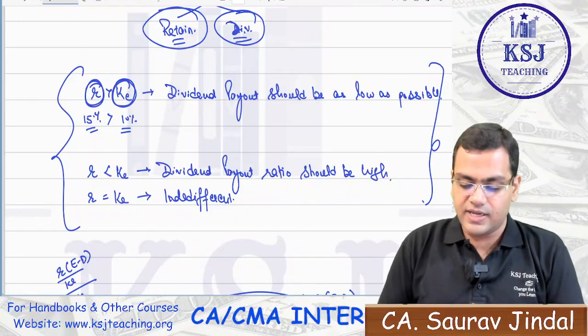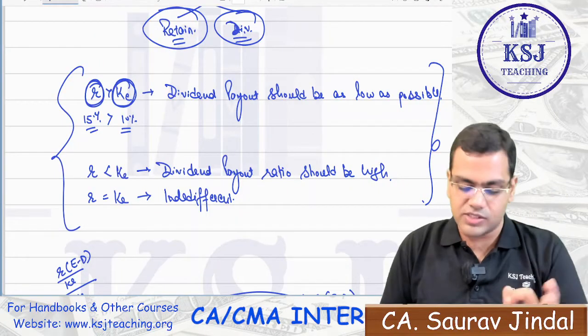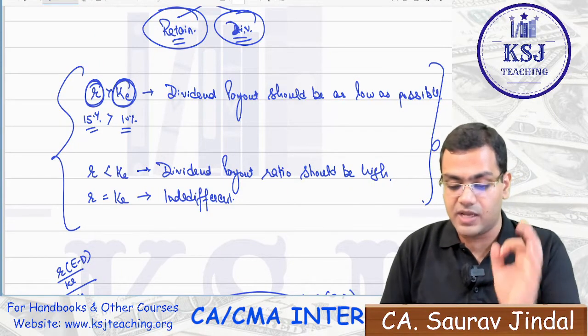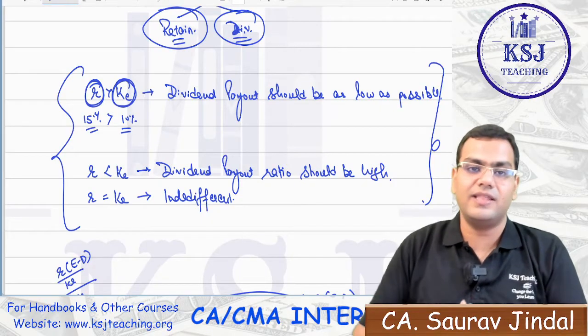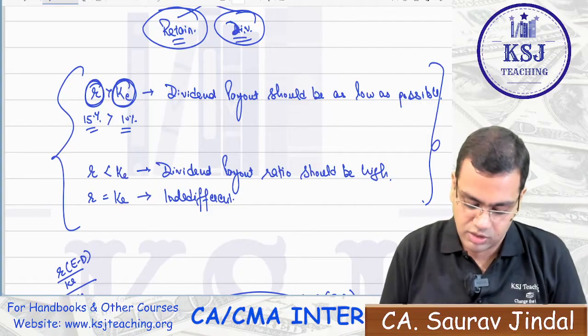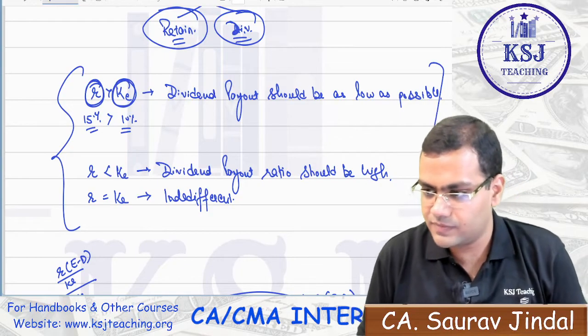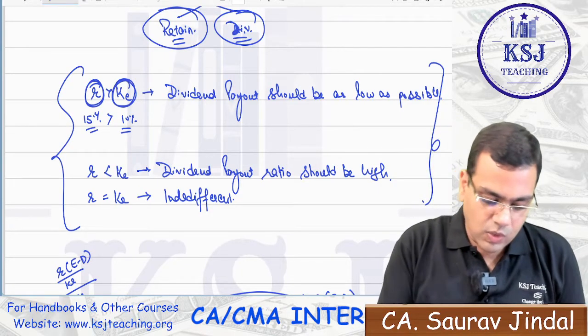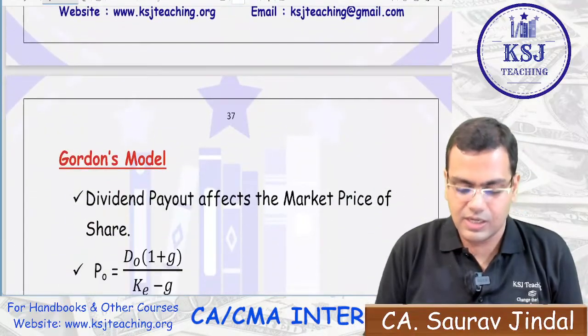If R is greater than KE, then the dividend should be as low as possible. If R is less than KE, then the dividend should be high. If R is equal to KE, then you are indifferent whether you pay the dividends or retain the money out of your earnings. Right, so it depends upon the R and KE.